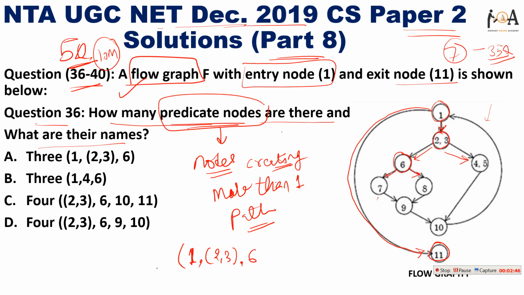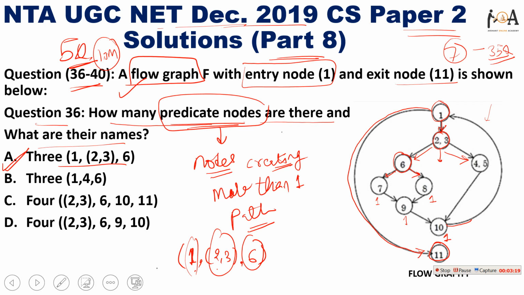But node 7 has only one path. This one also has only one path. Node 10 has only one path because it is creating only one path. It is receiving two paths, no problem, but it is creating only one path, so it is also not a predicate. Nodes 2 and 3 together make one node, and we were asked for predicate nodes. So 1, 2 and 3, and 6, total 3 nodes are there, so option A is the correct answer.